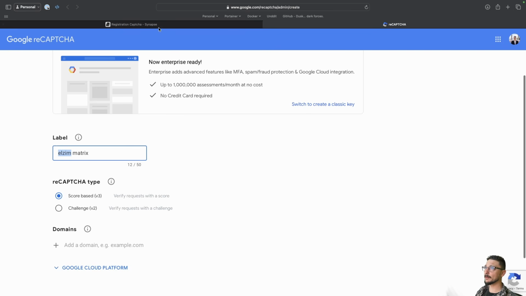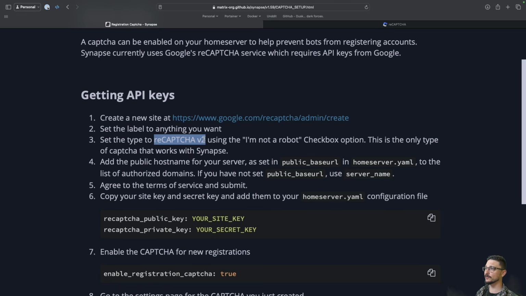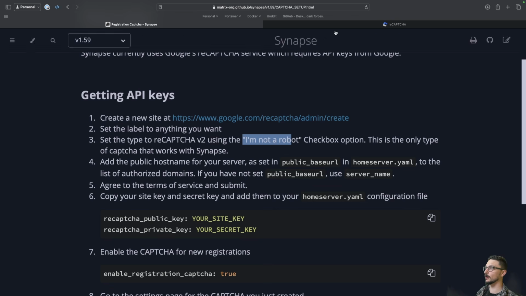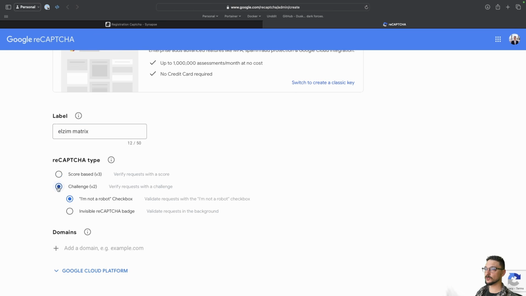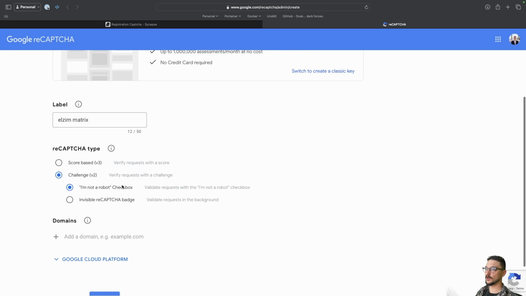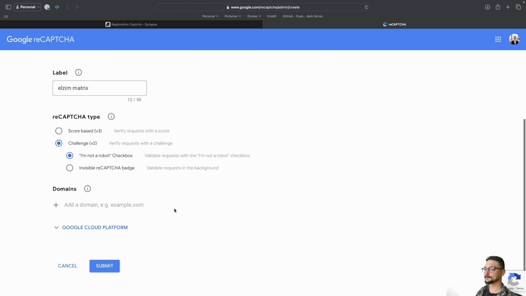And then if we come back to the documentation, it's saying we actually have to use the V2 captcha, I'm not a robot, because that's the only one that Synapse actually supports. Anyway, we need to make sure Challenge V2 is selected and the I'm not a robot checkbox is the one we're using. Now you need to add the domain that's actually going to be used. So for mine, it was alzim.matrix.xyz. Make sure you put your domain name in there and hit submit.